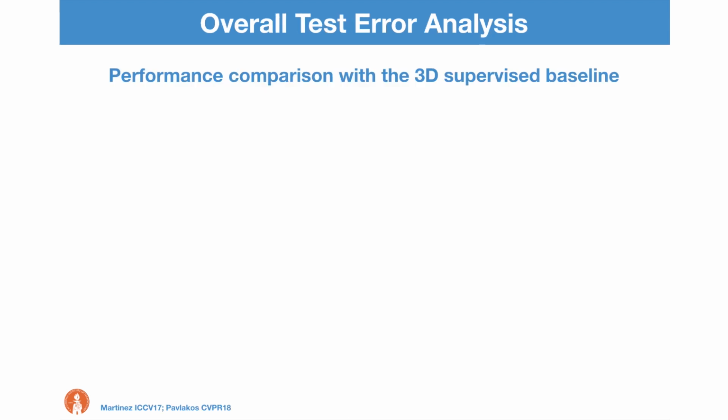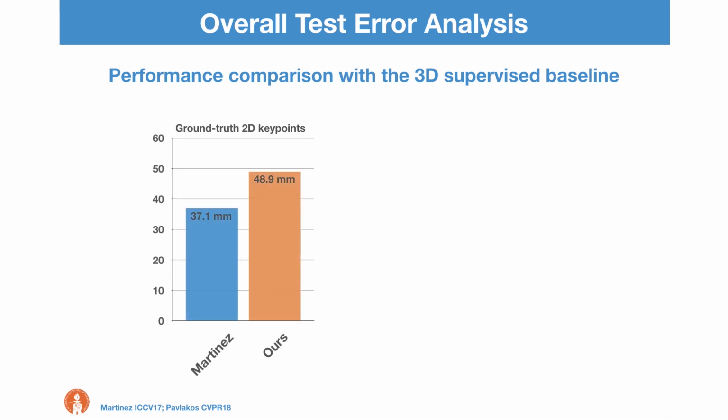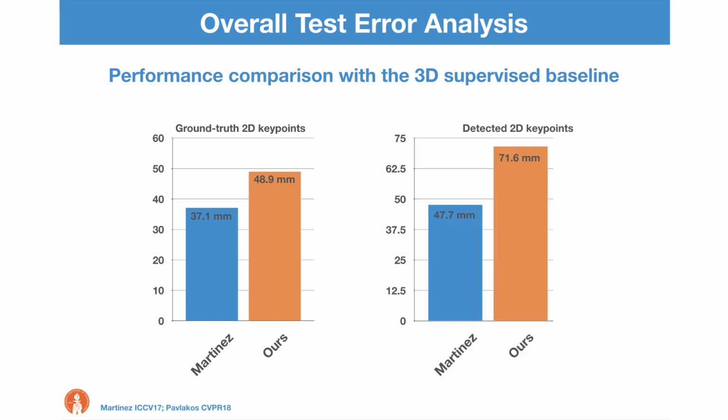We conducted experiments on the Human 3.6M dataset and compare the performance of training a state-of-the-art architecture with full 3D supervision versus our approach that uses only relative depth labels. With ground truth input 2D key points, the average error over the test set is higher by a distance on the order of 1 centimeter. If instead the inputs are detected 2D key points, both methods perform slightly worse, and the gap grows but still remains less than 2.5 centimeters.